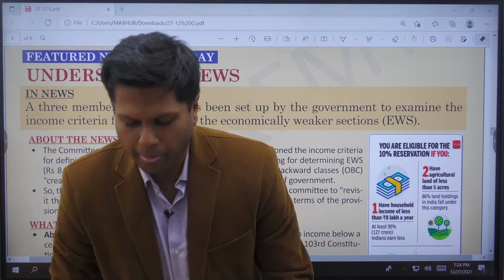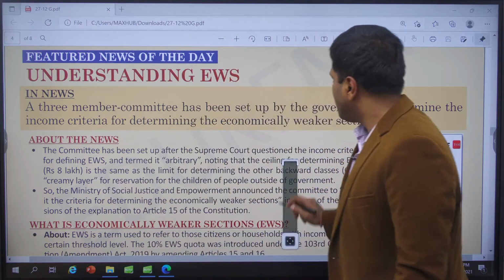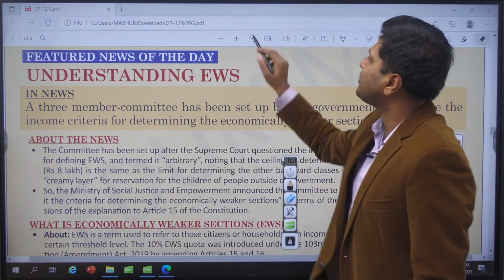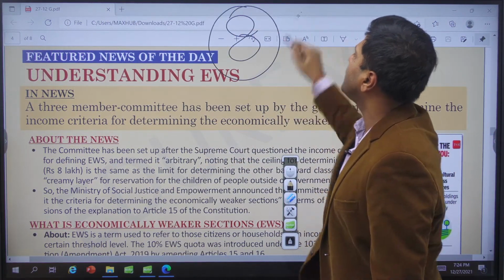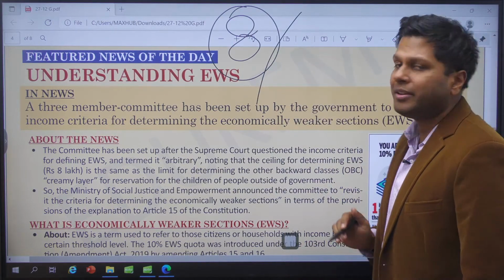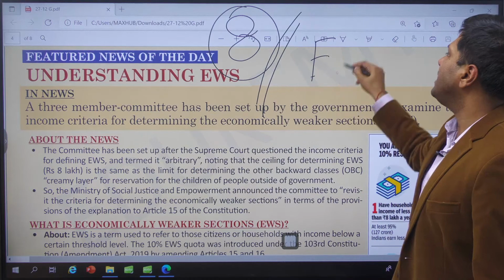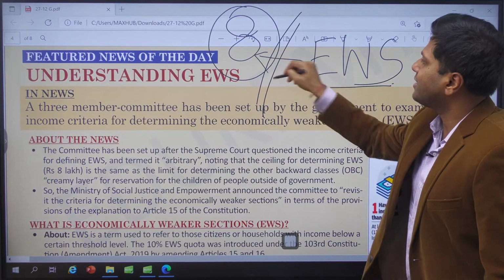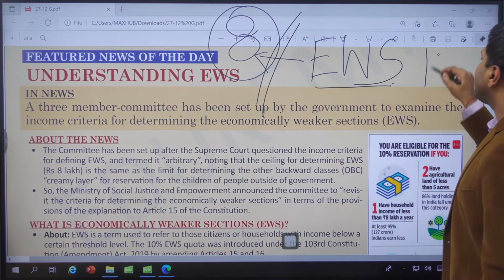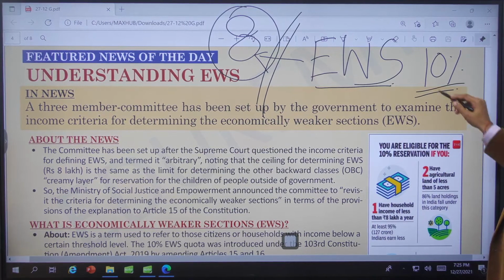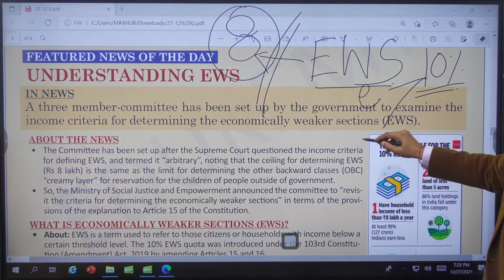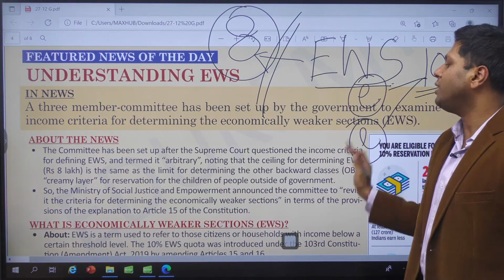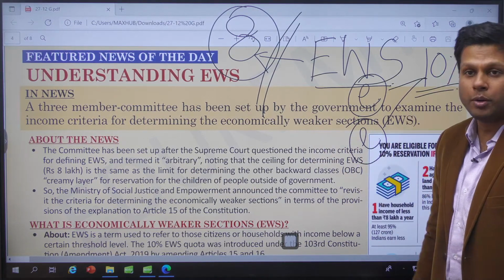So before we go ahead to understand what is the particular criteria, let me share with you that there has been some issue with this criteria. The criteria of 8 lakh of the family income was fixed by the government to be able to determine who is economically weaker and who is not, right? On the basis of this economic weaker criteria, the person can get as much as 10% of reservation in educational institutions, in employment as well, right? This is in addition to the already availing reservation that people have from marginalized sections.